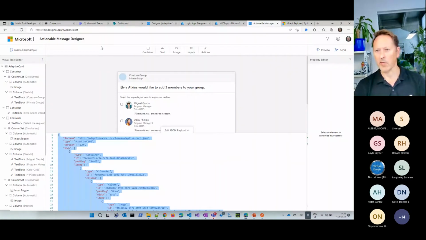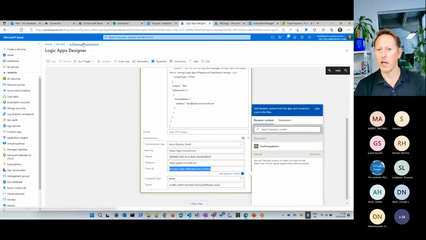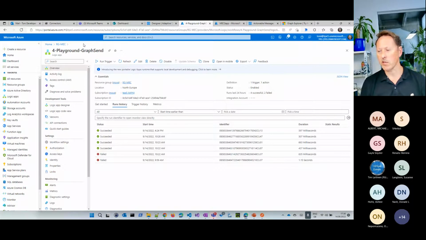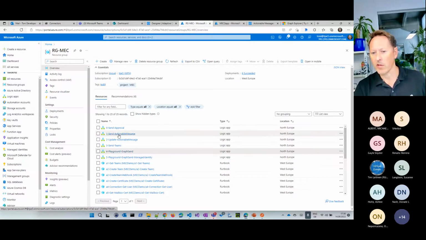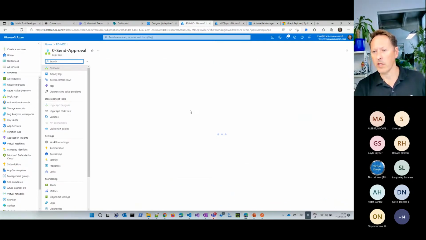Okay, with that, that's the first part. Now we know how we can send a message. Let's go back and let's go to a business use case. How can we create such a use case here? So I go back to my resource group, and you can see we have a send approval.